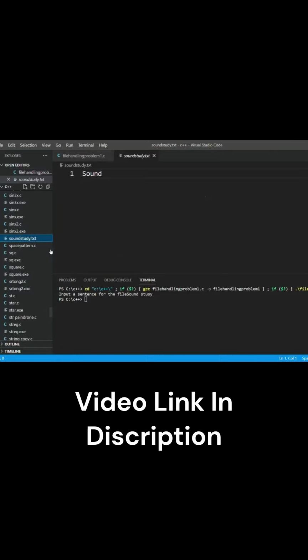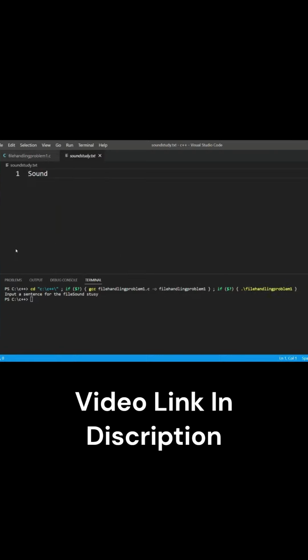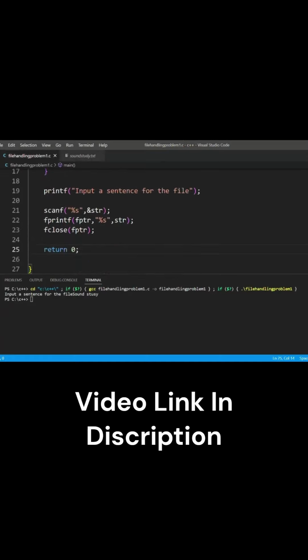Here, as we have put "sound study", it is only printing "sound" because here we have taken scanf. This is the problem with scanf. So we have to take gets, that string, to print the space and the word.